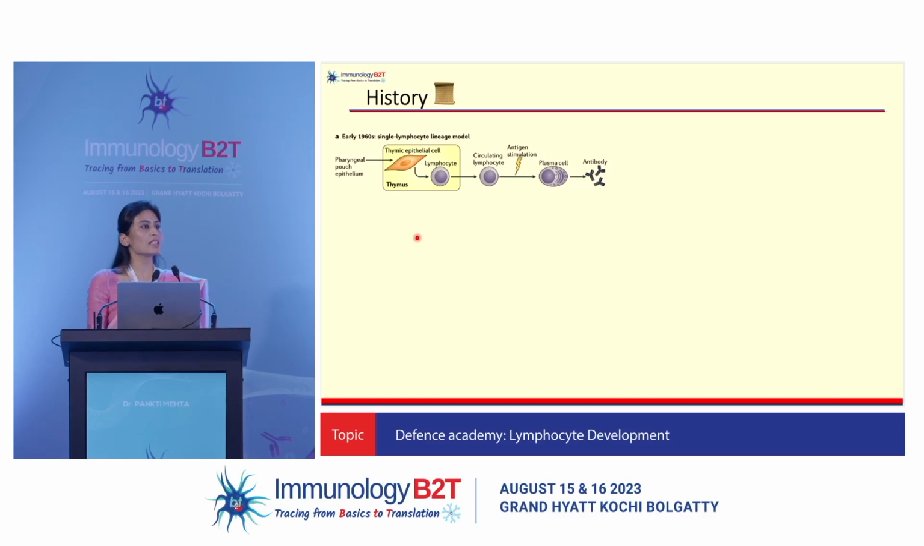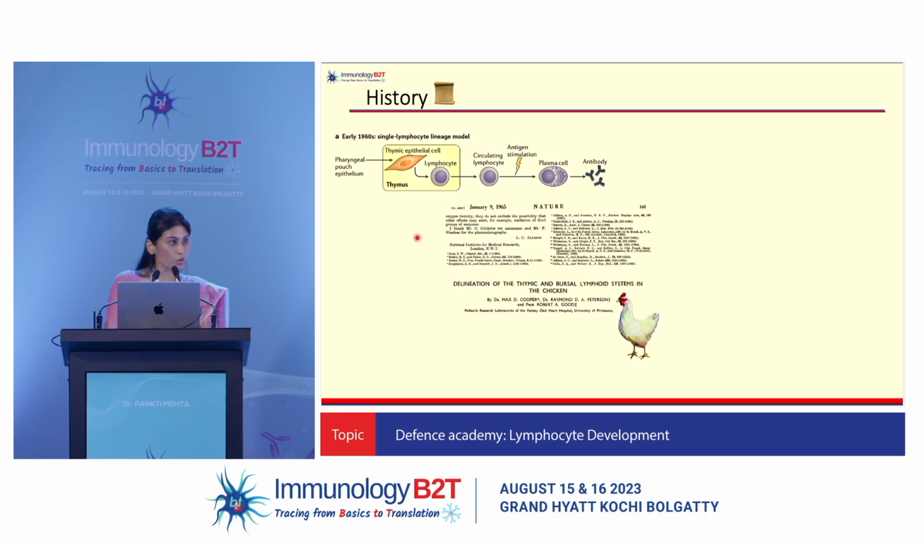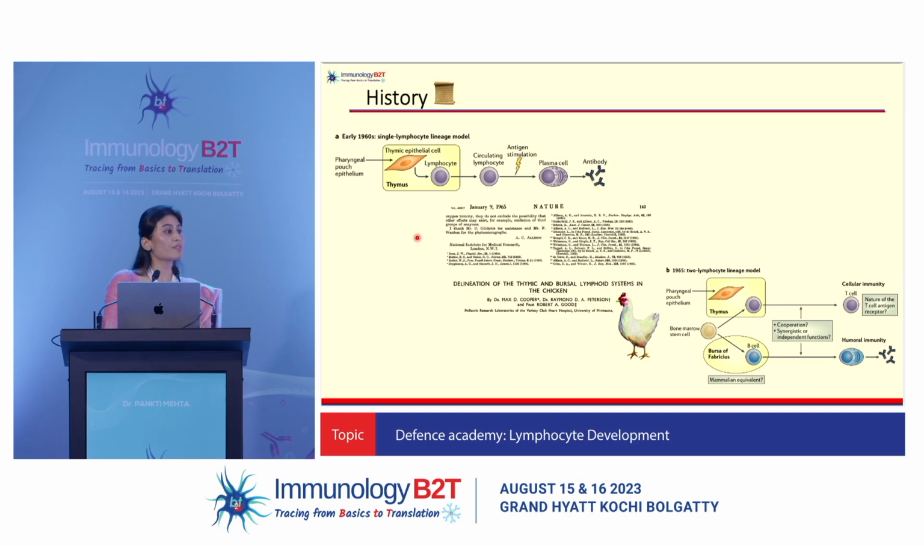So until the 1960s, people believed in the single lymphocyte hypothesis. And only in the year 1965, when Cooper and colleagues discovered the bursa of Fabricius, did we discover that B cells are coming from another site and are not developing in the thymus. A decade later, when we discovered the mammalian equivalent of the bursa of Fabricius, which was the bone marrow, that solidified the two lymphocyte lineage hypothesis.